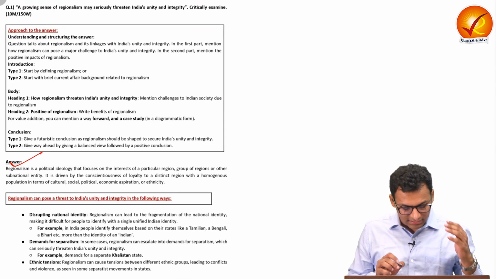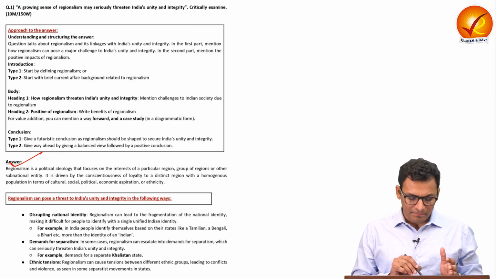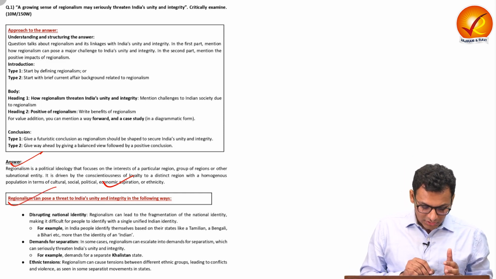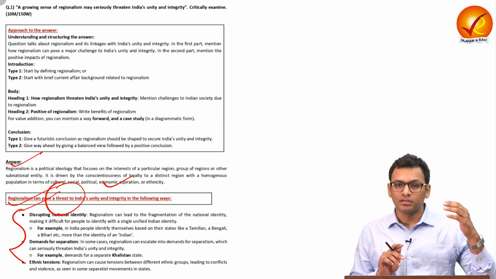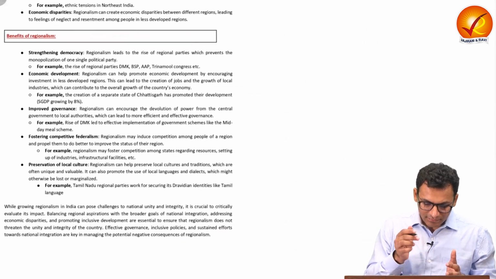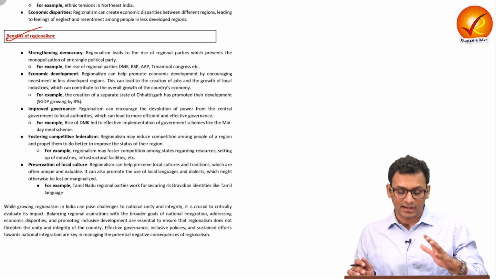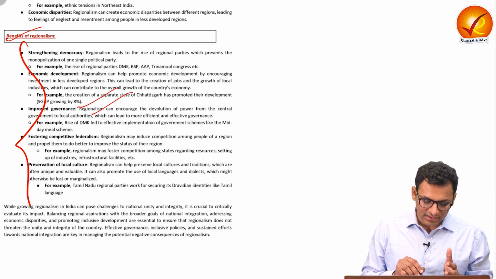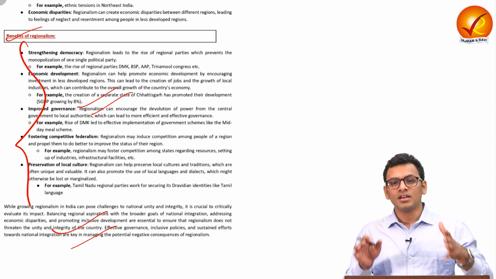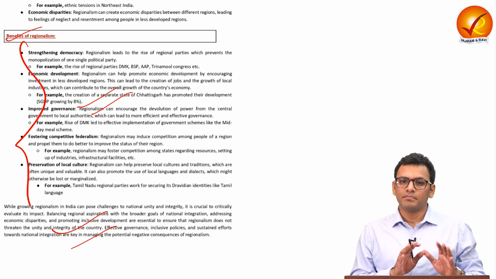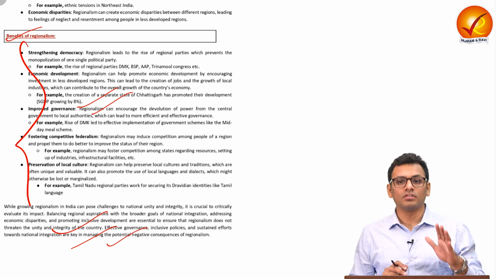Firstly, you can talk about the definition. You can also talk about certain instances where regionalism has impacted India's unity and integrity. Then you can talk about how exactly it poses a threat to unity and integrity. You can list down different proof points along with examples. In the second heading, you can talk about the benefits, as we are talking about critically analyse as the directive word. You can list down the benefits along with examples. And in the last, you can talk about what exactly should be the future course of action so that regionalism's negative impacts are eliminated and the positive impacts are sustained. So that is something you can write in the conclusion of question number 1.